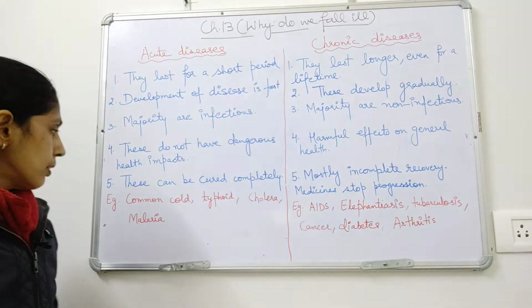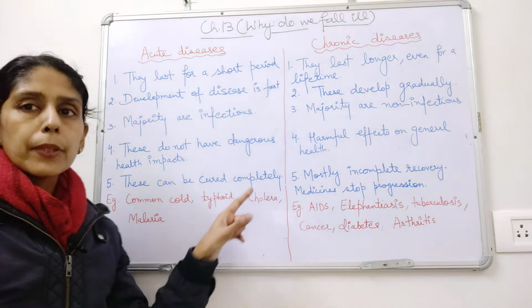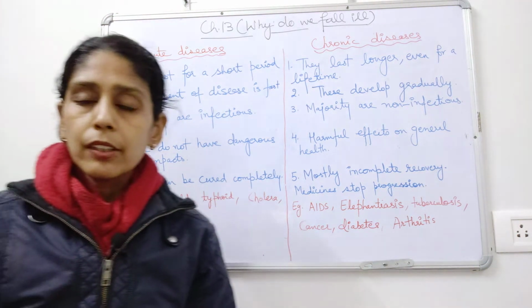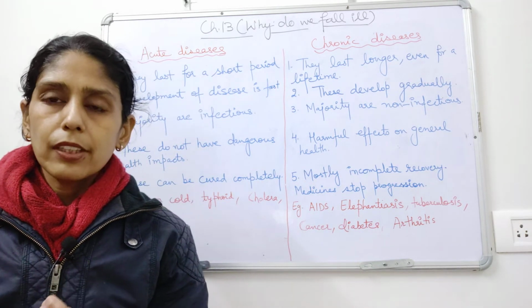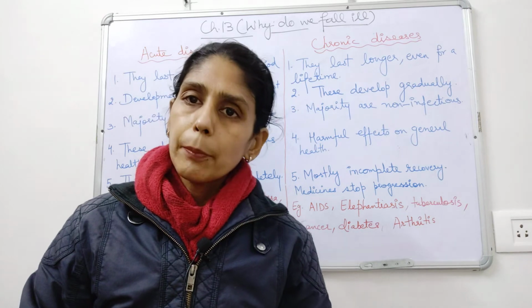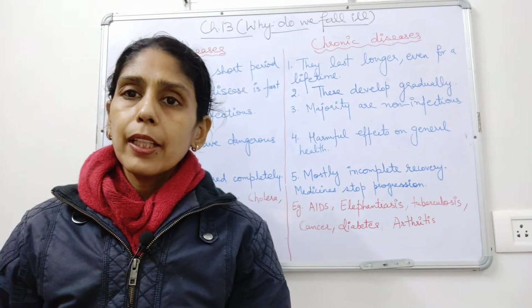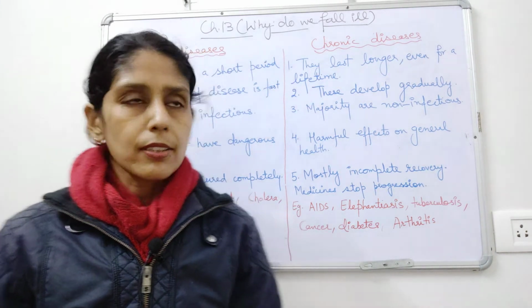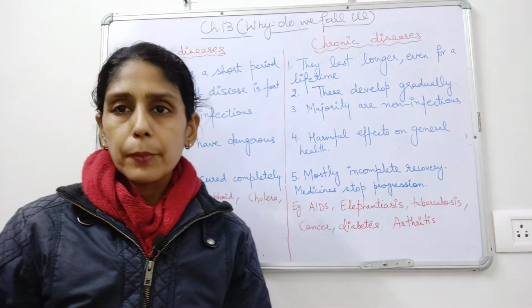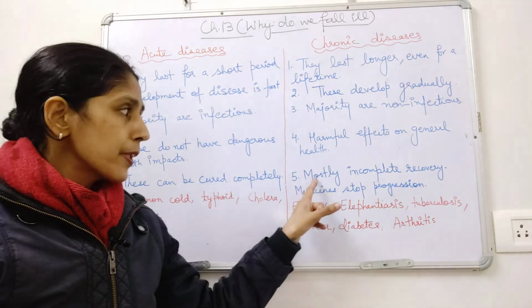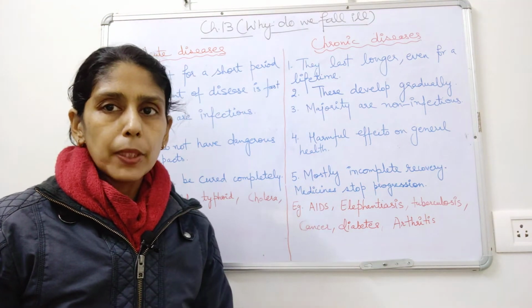Next difference is, these can be cured completely. That means recovery of acute diseases is quick, it takes place in a very short period of time, and it is complete also. That means there will not be any after effects of the disease. But in case of chronic disease, recovery is rarely complete. Here what happens, mostly the recovery is incomplete.